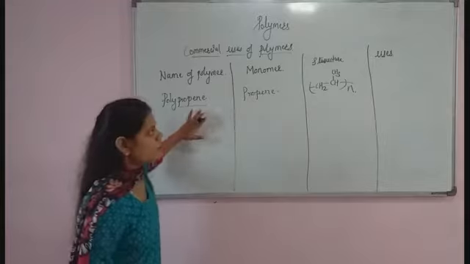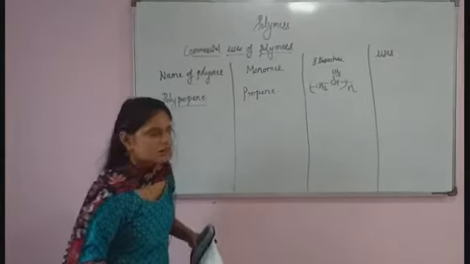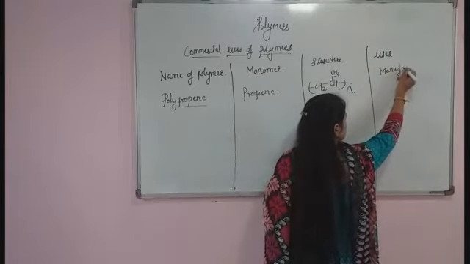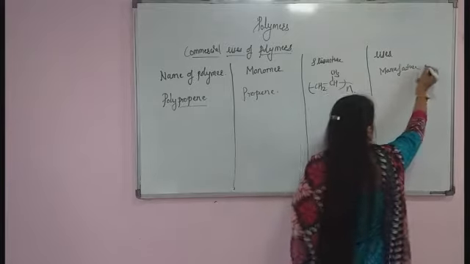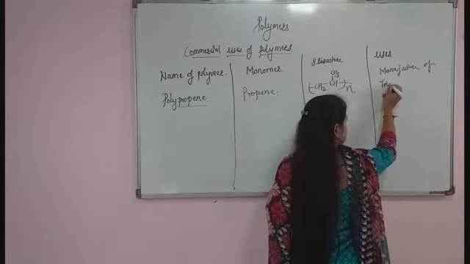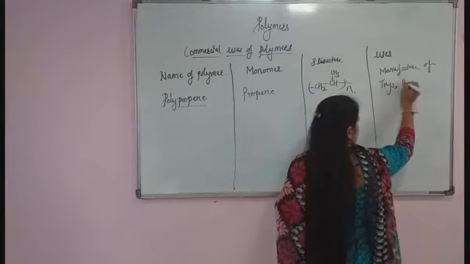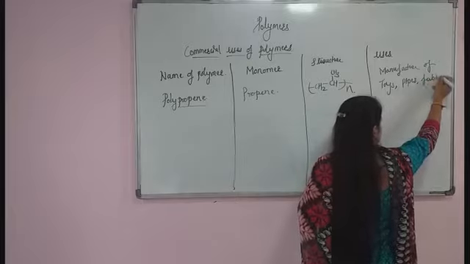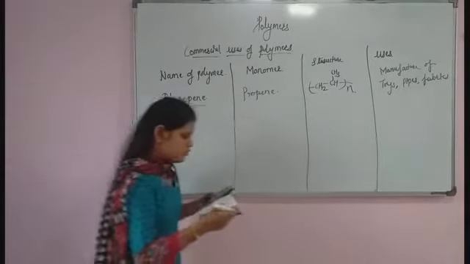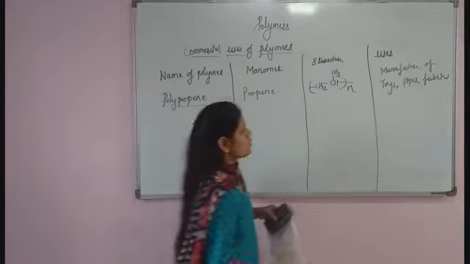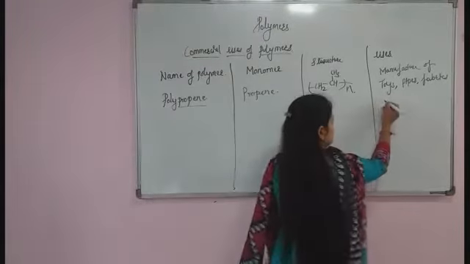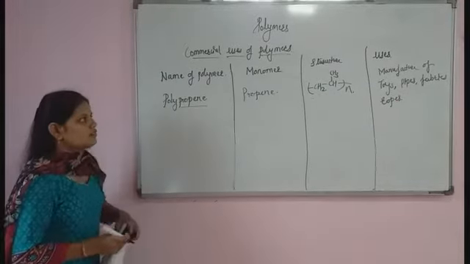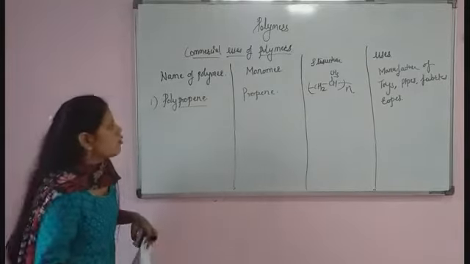What are the uses of polypropylene? Polypropylene is used to manufacture toys, pipes, fabrics, and also tyres. It is also used to manufacture ropes. These are some uses of the first polymer, that is polypropylene.